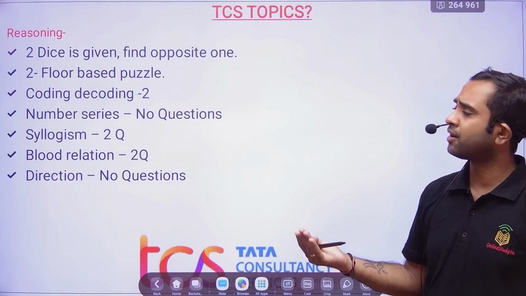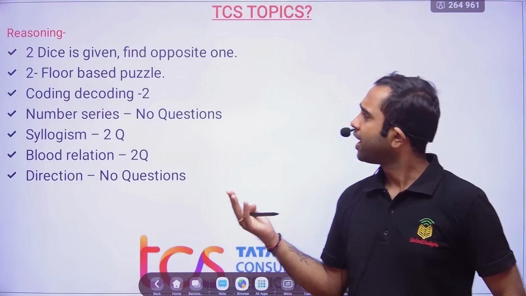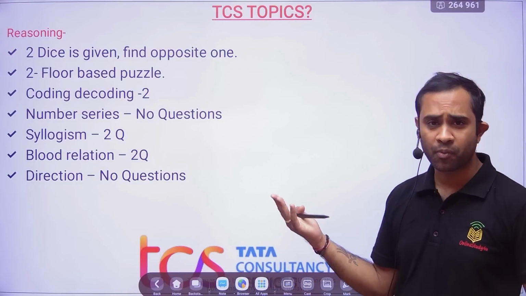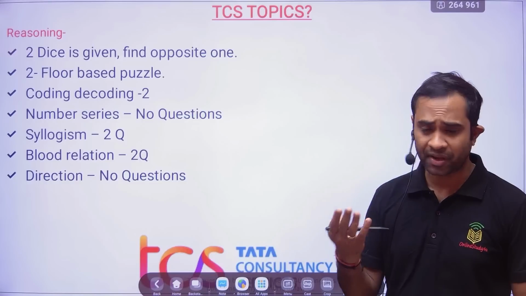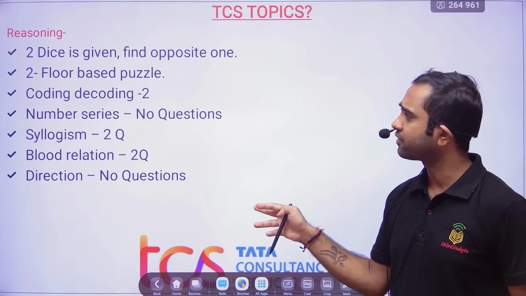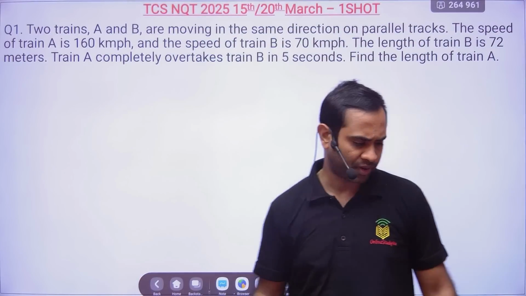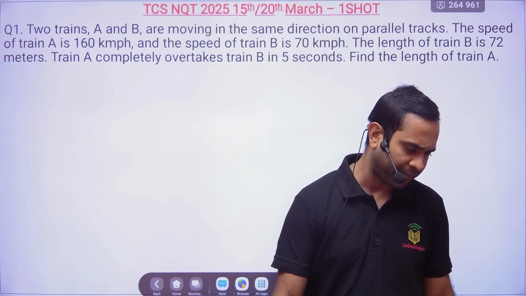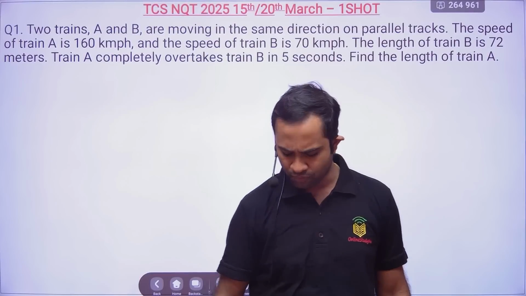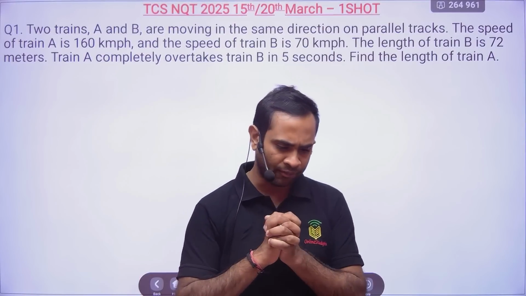Getting the next figure, folding, unfolding, and floor-based puzzles are there. Coding-decoding had more questions, and number series. This time they're not asking syllogism, blood relation, direction. So these were the topics which were important. That's the analysis for today, and I hope you will get a fair idea from this video.